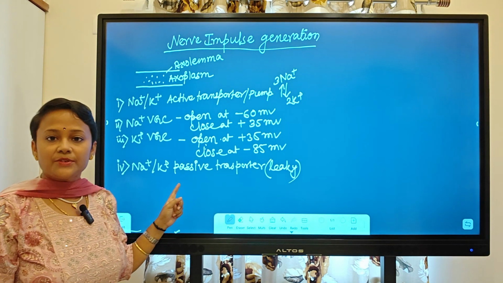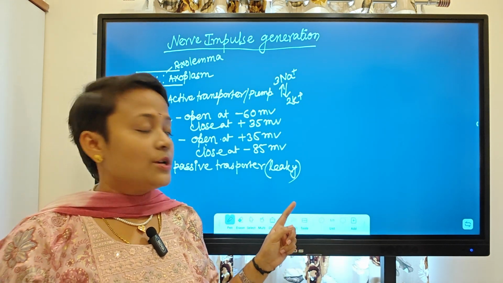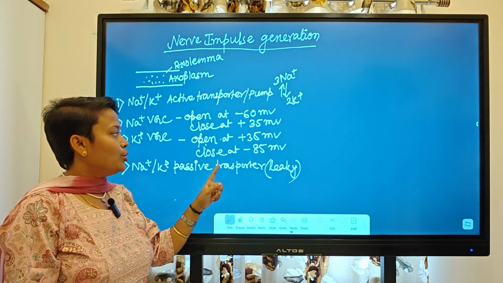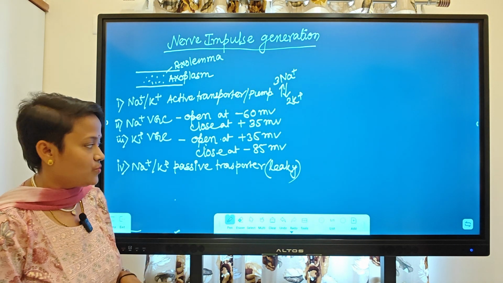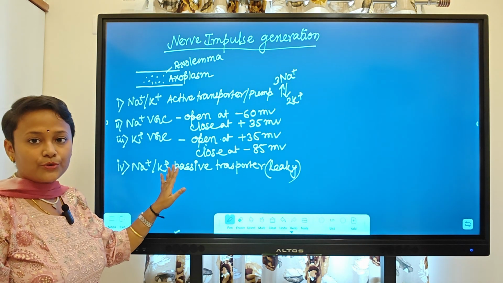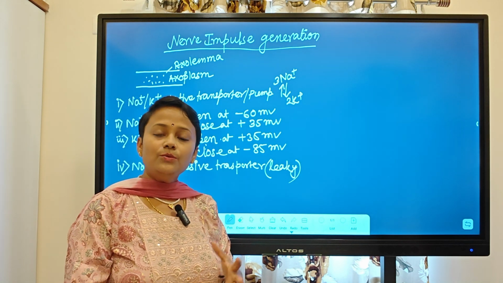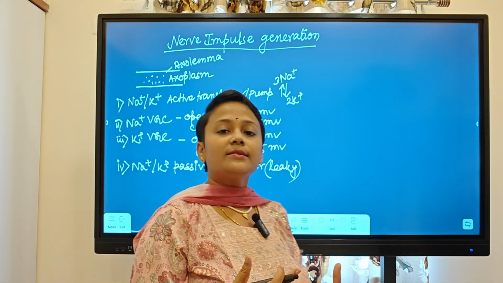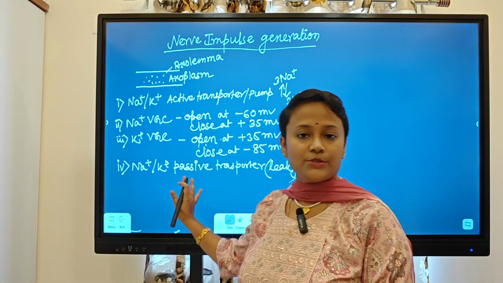And it is a passive transporter. Means there is no requirement of any energy in the form of ATP, right? Now these four types of channel protein we need to know. Coming to the stages, we need to know how the electrical current will be generated, right? So for that we need four types of channel protein.